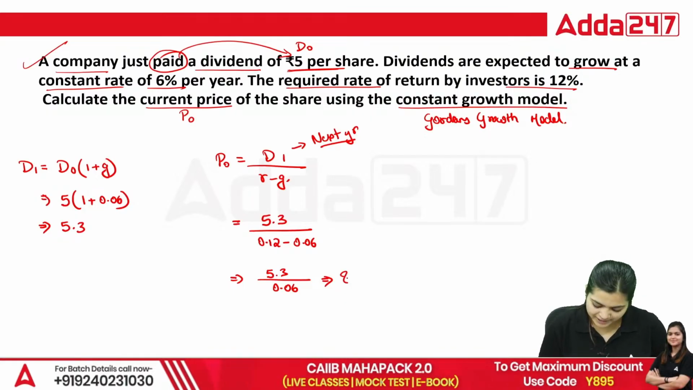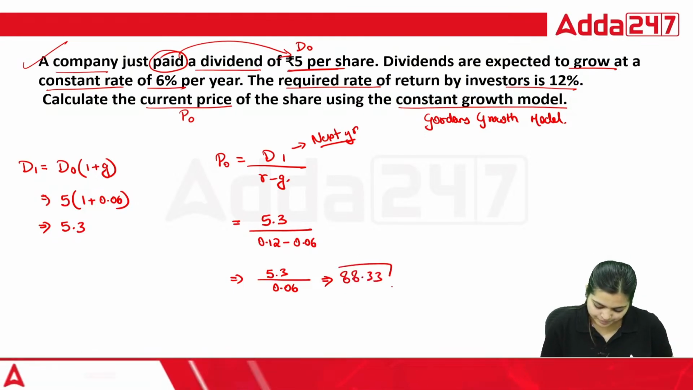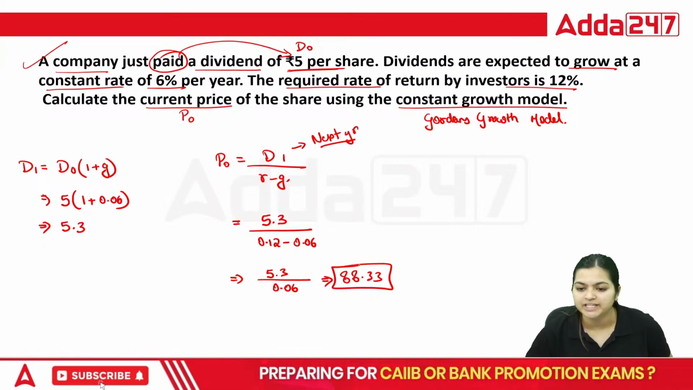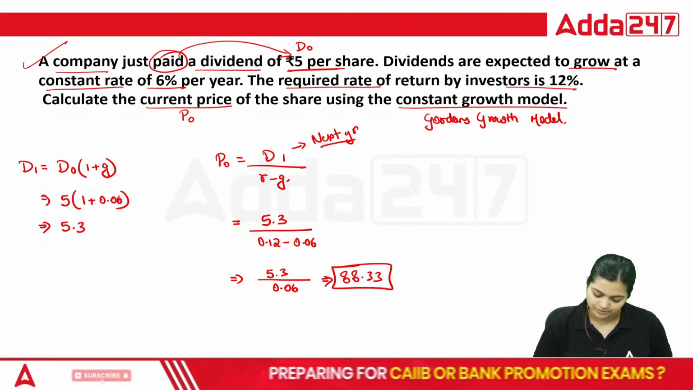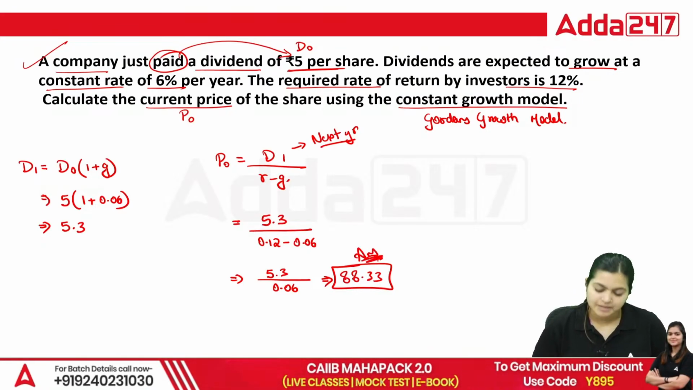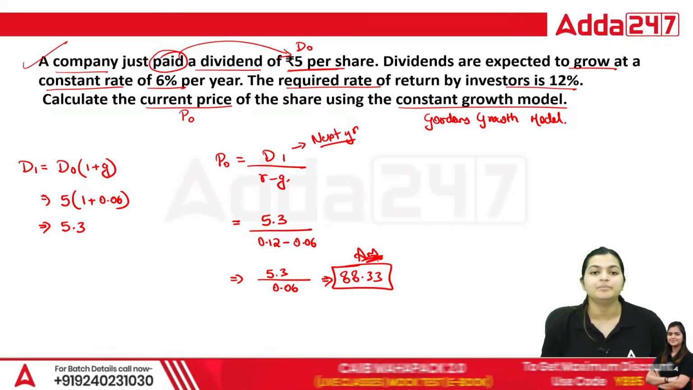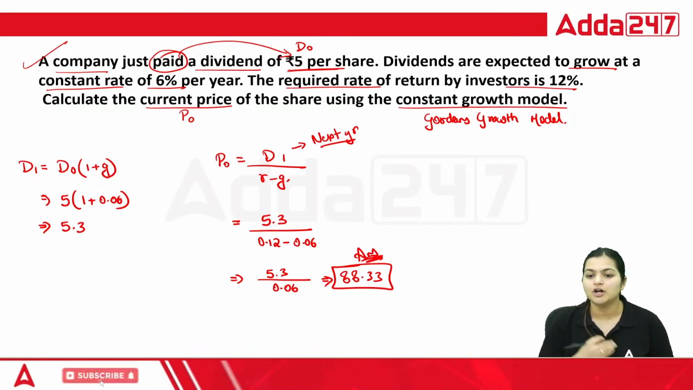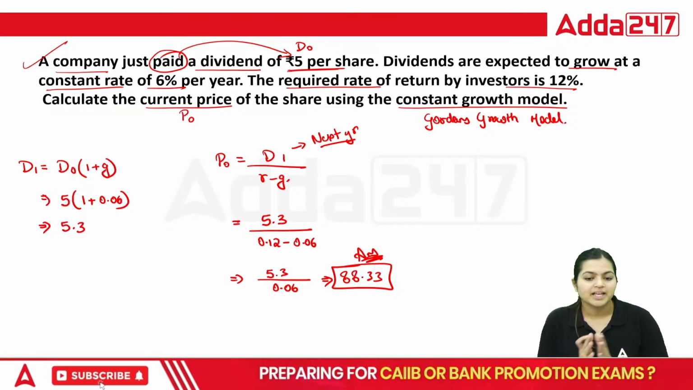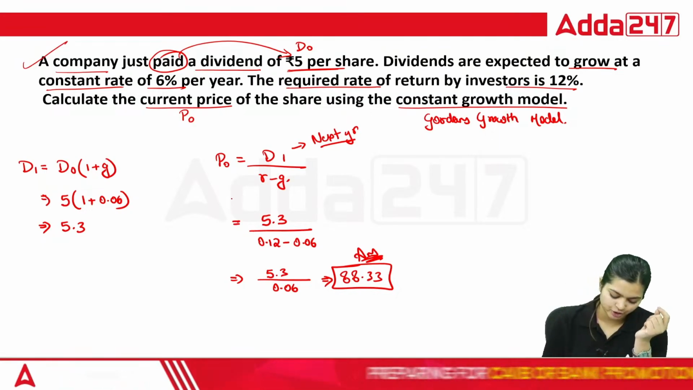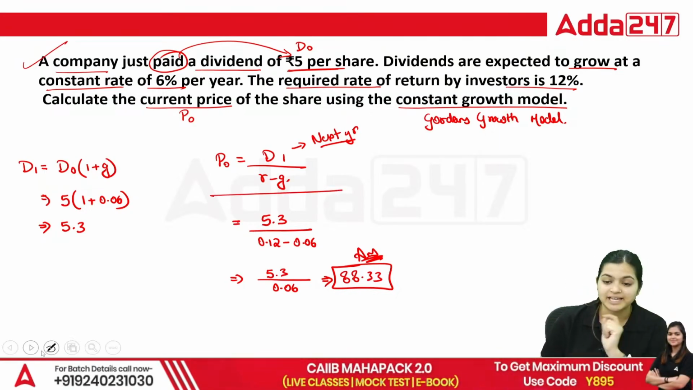So what is the value of your shares currently? That is 88.33. That is the fair value, the correct amount of your shares if you are purchasing it. So this is your constant growth model. Everyone, this is the formula which we need to use here. I hope you also got the same answer.